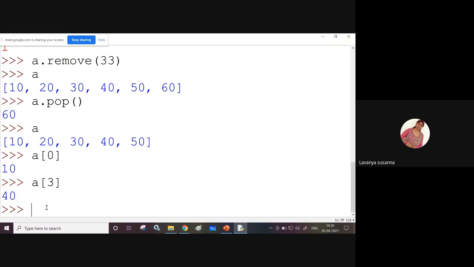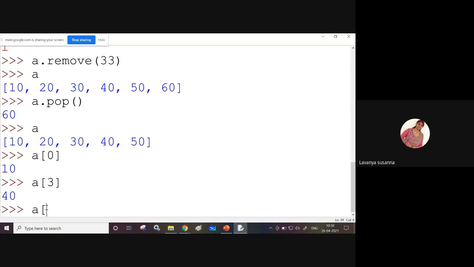Second index value is 30. Third index value is 40. Fourth index value is 50. Now, if you want to access just the sublist 10, 20, 30, just use A.